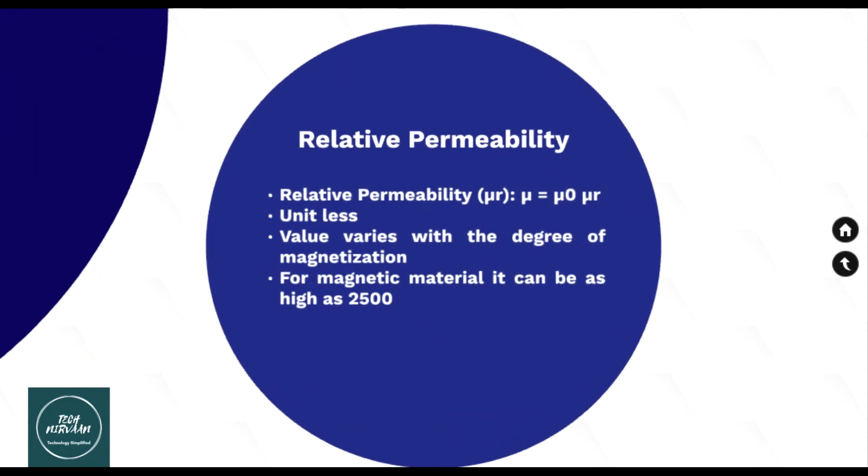Now relative permeability. Relative permeability, which is denoted by mu r, is given by the equation mu is equal to mu 0 multiplied by mu r. Relative permeability is a unitless quantity. The value of relative permeability varies with the degree of magnetization. For magnetic materials, it can be as high as 2500.